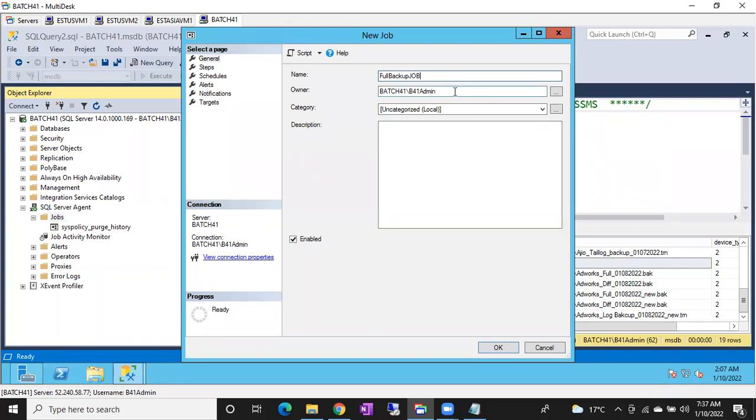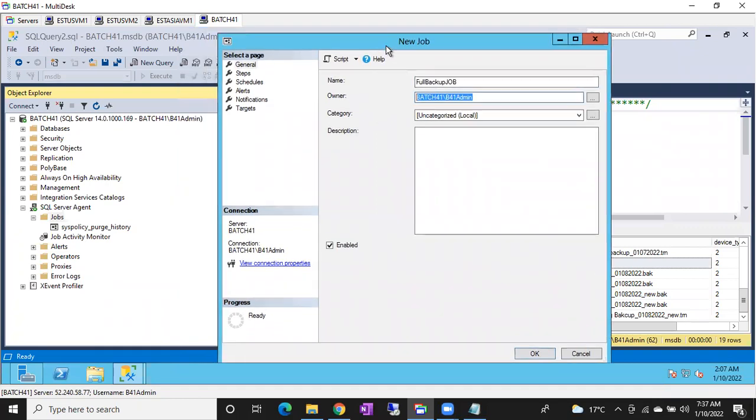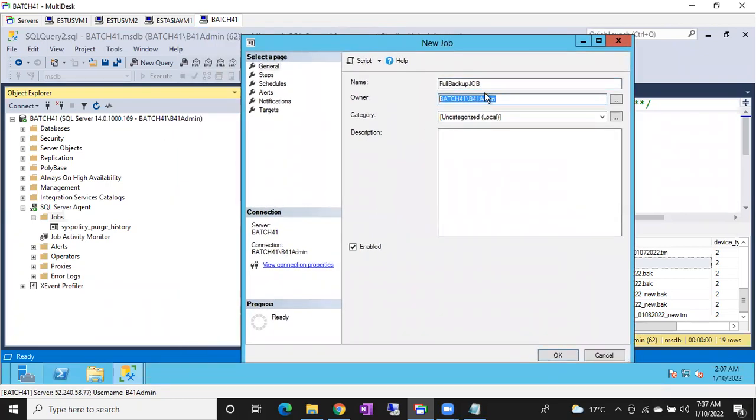Owner: whoever is creating the job, by default his name will act as the owner. I am creating the job, so I am the owner. Remember, guys, the owner will play a crucial role in jobs. Your owner should be SCA only, or application developers will tell you the specific owner, service account logins and so on. You have to change your owner to that login. If it is not a service account login and is an individual login, sometimes your job might fail due to permission issues. So make sure the job owner is always SCA. If not, the application developer will tell us what the job owner should be.